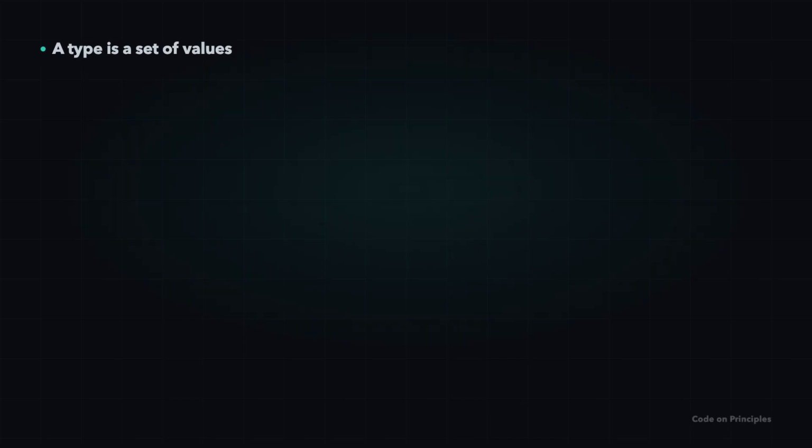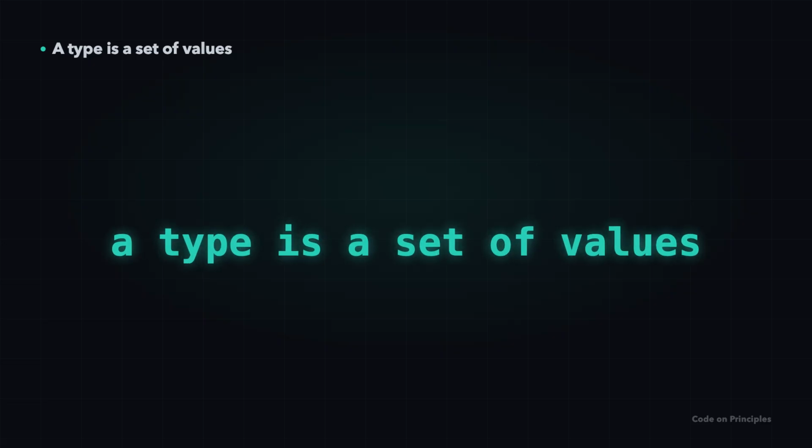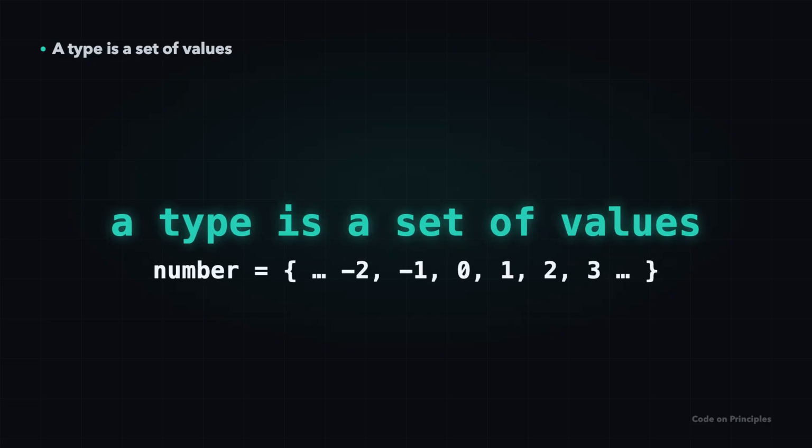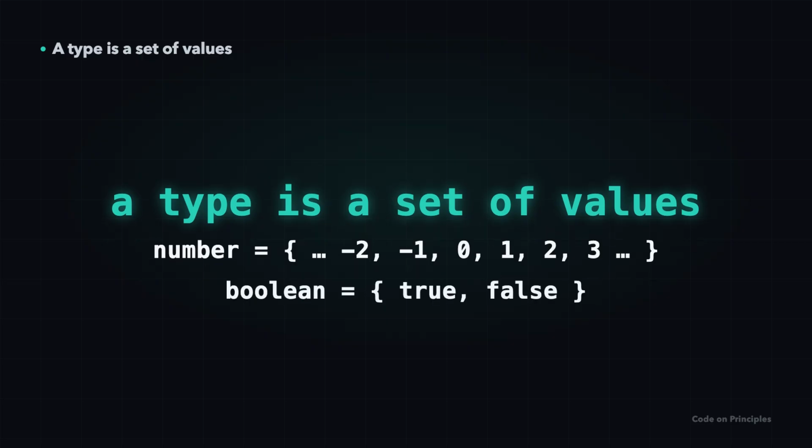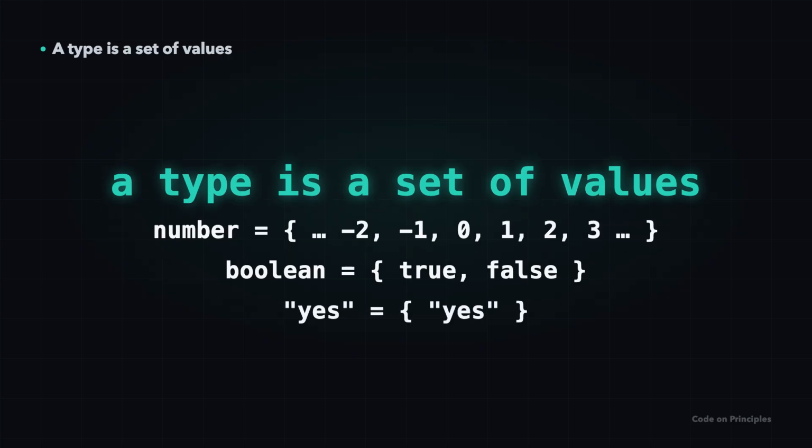Here is the one idea that makes the rest of TypeScript click. A type is just a set of values, nothing more. The number type is the set of all numbers. Boolean is a tiny set, just true and false. And a single value like the string "yes" is a set with one member. Once types are sets, the hard parts turn into simple questions about sets.